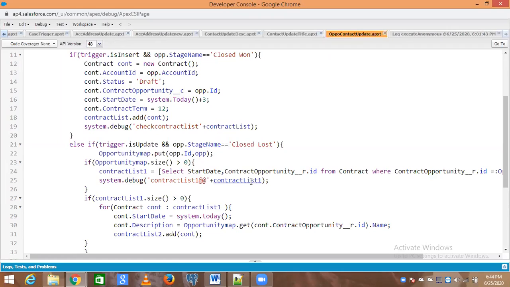My doubt is, already existing opportunity we are updating, right? The second scenario. Already existing opportunity we are updating. Yes. When we update that, will a contract be created? Yesterday the contract has been created, right? Yes. It will now just update. Yes, you are right. Maitri, it will not create another contract here. It is for the update, for the contracts which are existing.